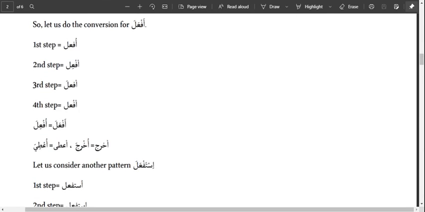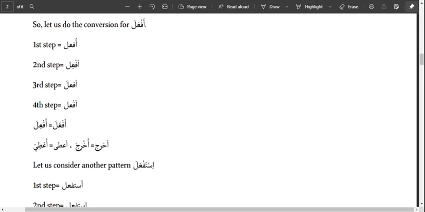Then the sukun remains the same. That means the fa that is taking sukun takes its sukun. Nothing will change there. So we have af'ala changing to what? Uf'ila. The very first letter of the verb takes dhamma. The ainul fi'l takes kasra and the lamul fi'l takes fatha.